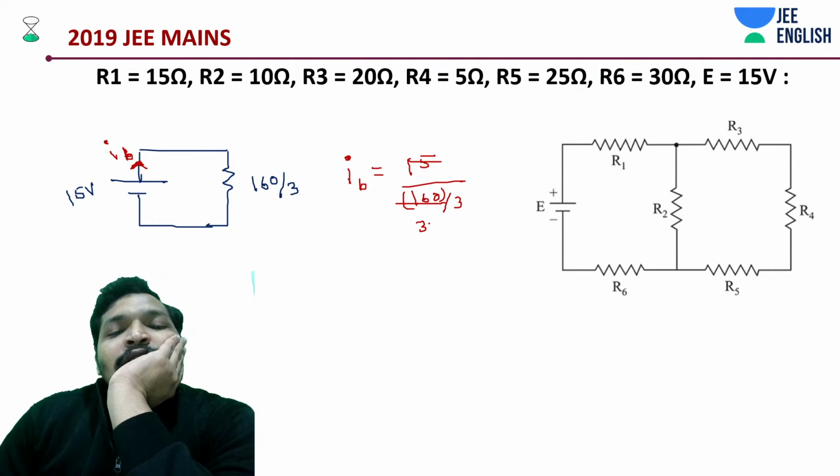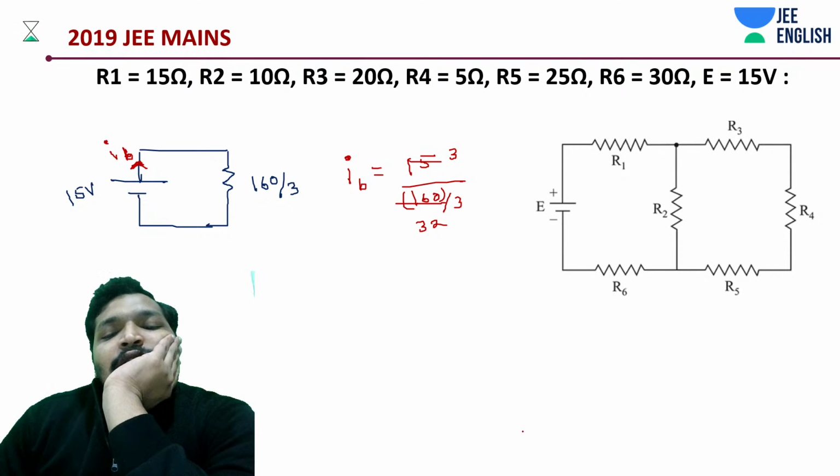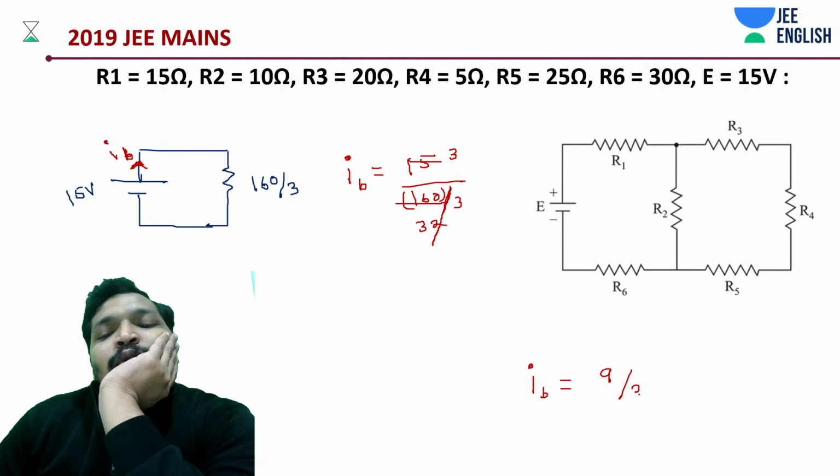Okay, 32 and this is 3, and what do we get? The current from the battery. 32 is on the denominator. So 9 by 32 amperes.